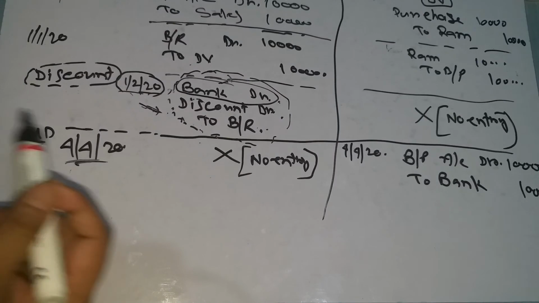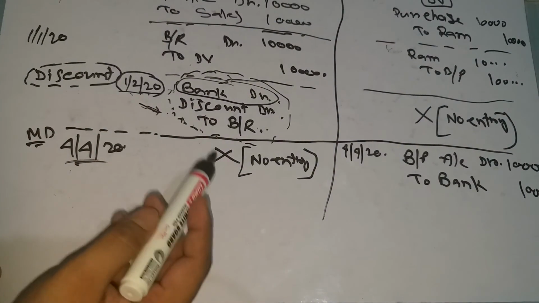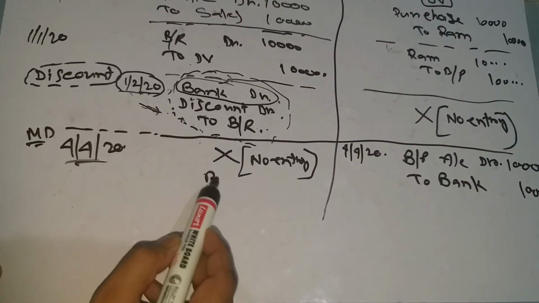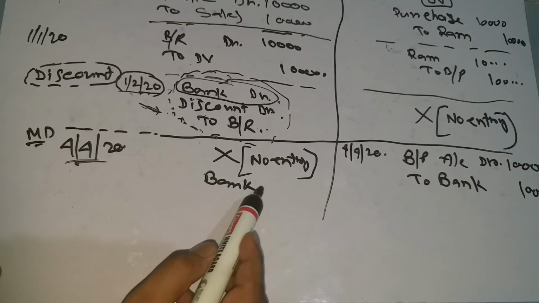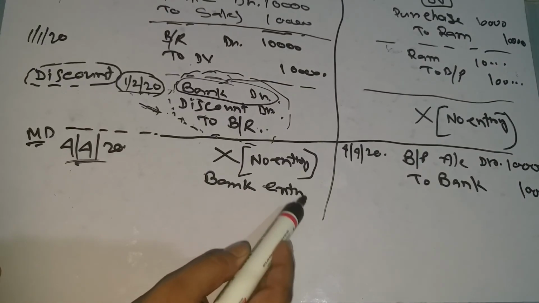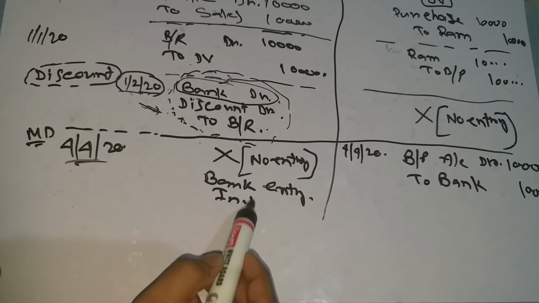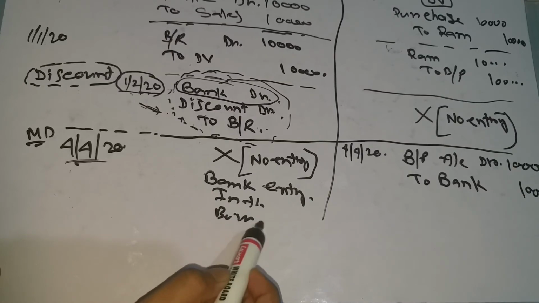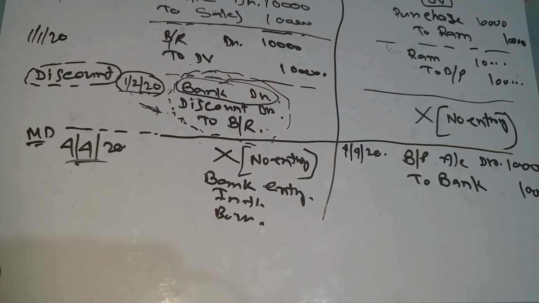So what will be the entry here? No entry, because it will be made only in the books of the bank.